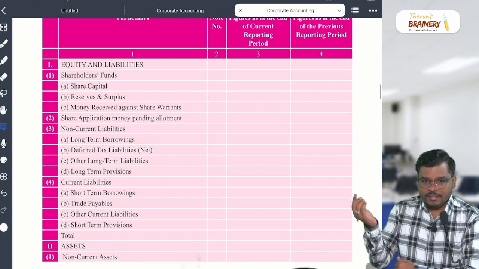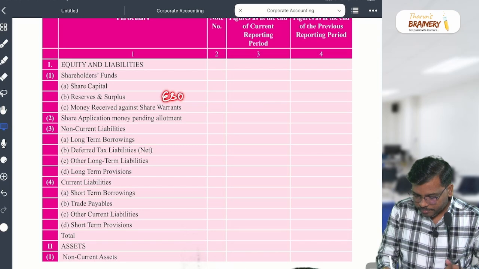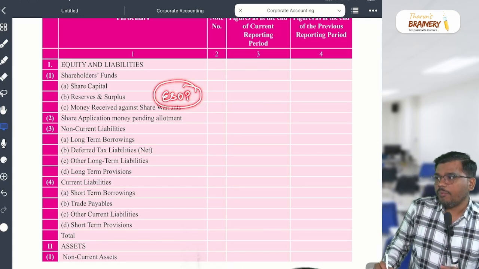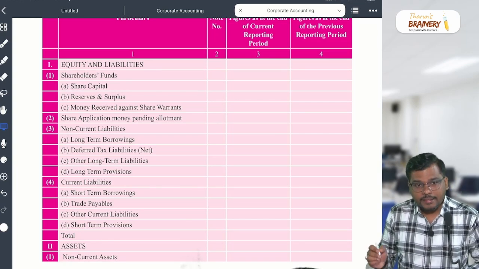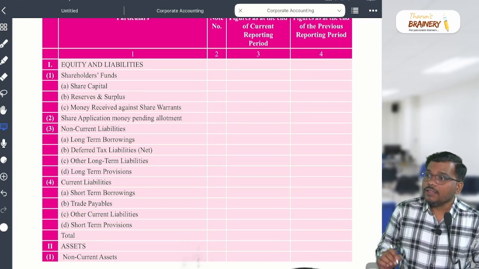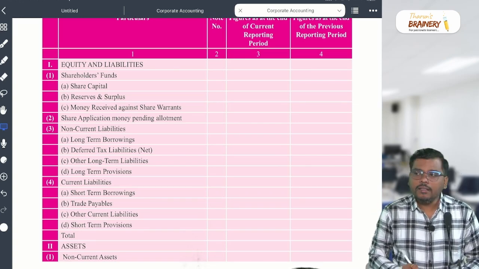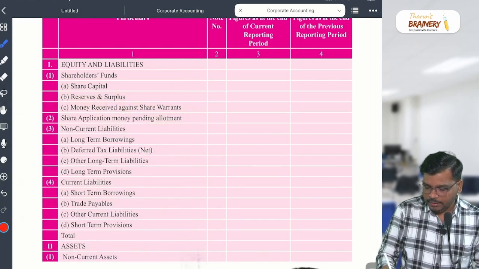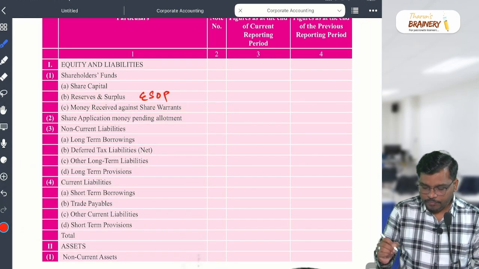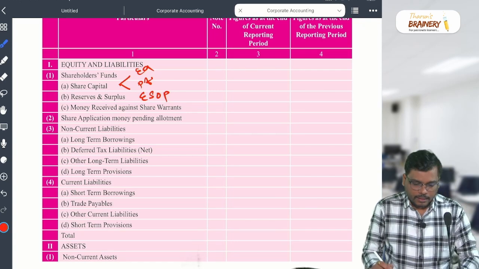The name is ESOP, Employee Stock Option Plan. In the exam, in MCQs, they may ask you this. This is the only name which does not end with reserve but appears in reserves and surplus. So share capital will appear as two types, equity and preference. And reserves and surplus, as we just discussed, include all accounts which end with reserve, except one name, which won't end with reserve but will appear in reserves and surplus.